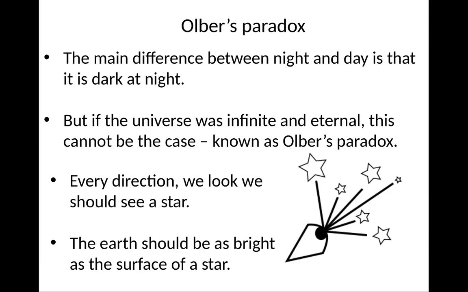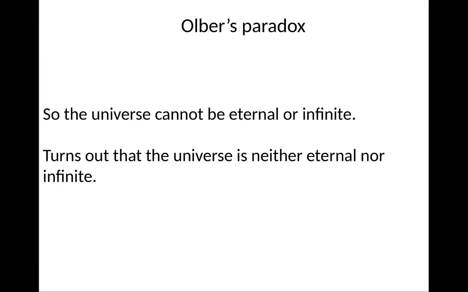In particular, in every direction, we should see a star. If the universe was infinite and eternal, then we would see an infinite number of stars in any direction we look. So therefore the Earth should be as bright as the surface of a star. This is clearly not true. So the universe is either not eternal or not infinite. It turns out the universe is neither eternal nor infinite.